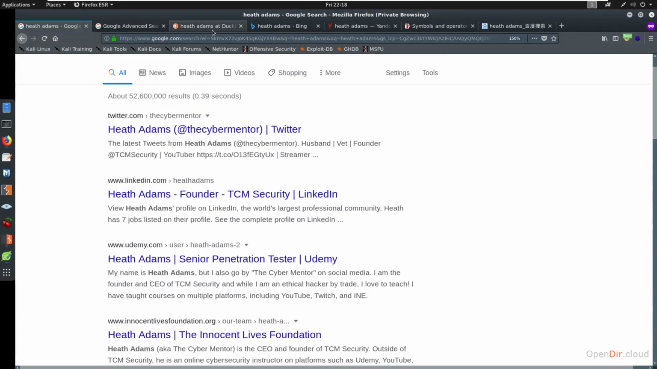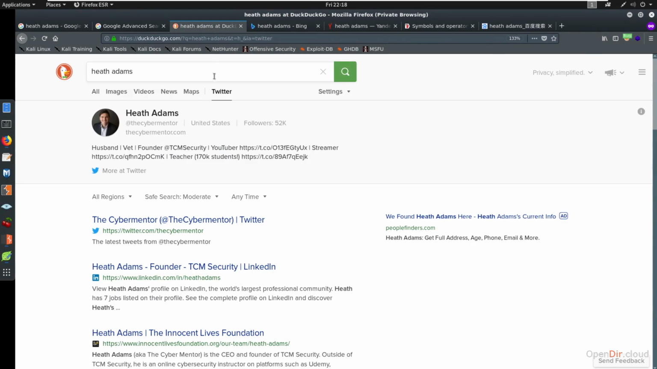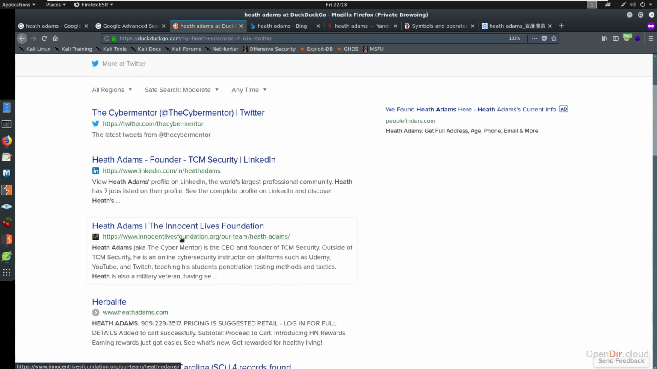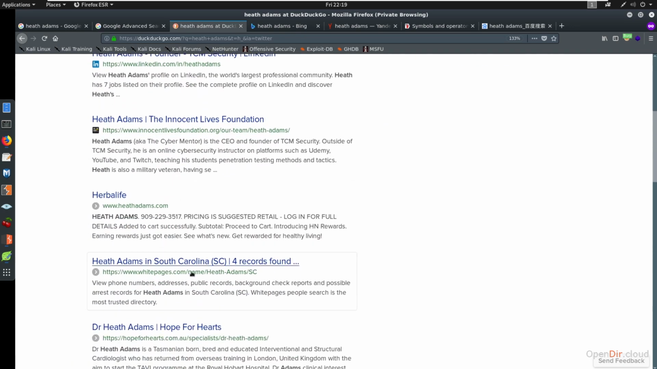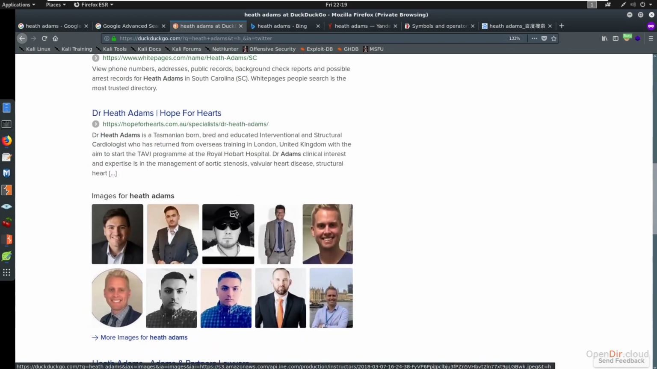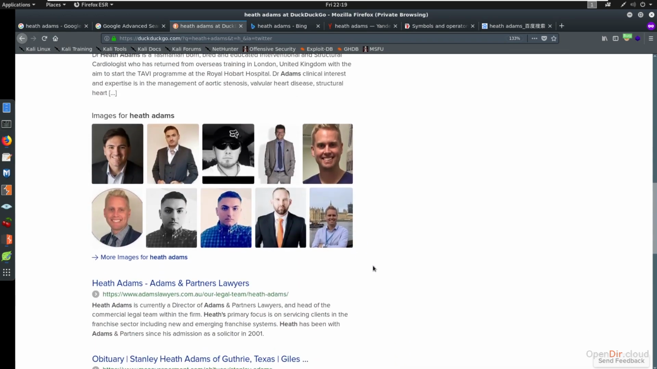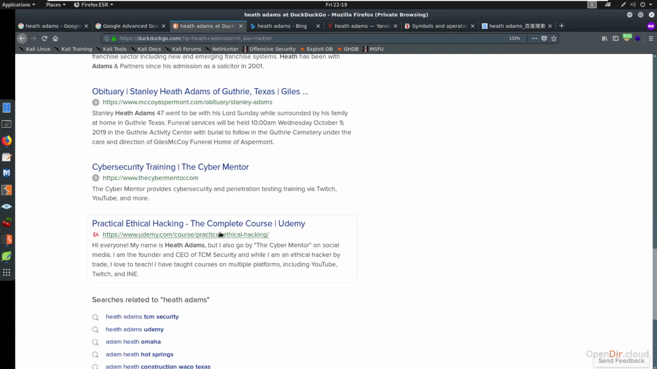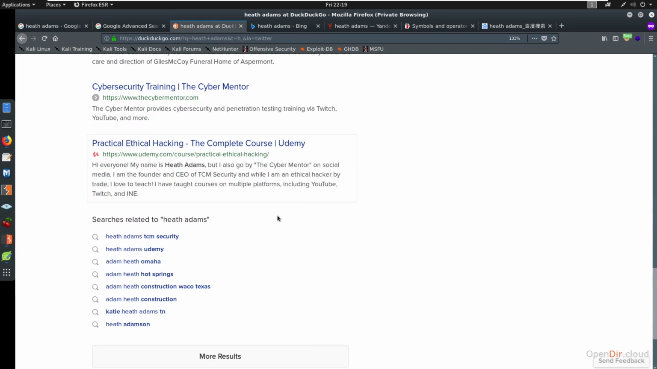If you come over to DuckDuckGo, which is more of a privacy based search engine, it gets a little bit different here. You can see that it comes back with me pretty much right away. And then you see Twitter, LinkedIn, Innocent Lives Foundation again. Then we get Herbalife, somebody in South Carolina, a Dr. Heath Adams from Tasmania, and then a bunch of different pictures, most of which are not me. So it gets interesting. It's not really picking me up as much as it was. Now I'm down here again. Some of the other ones down here, TCM Security, Udemy, those would be me. Any of these are not related to me whatsoever.